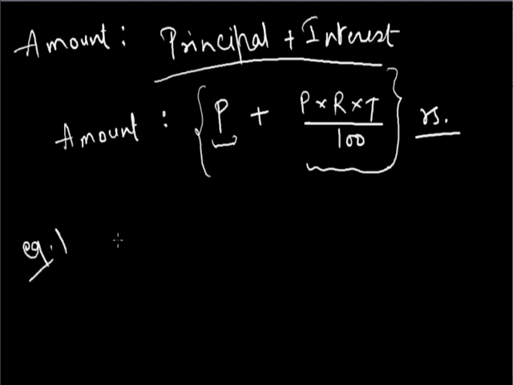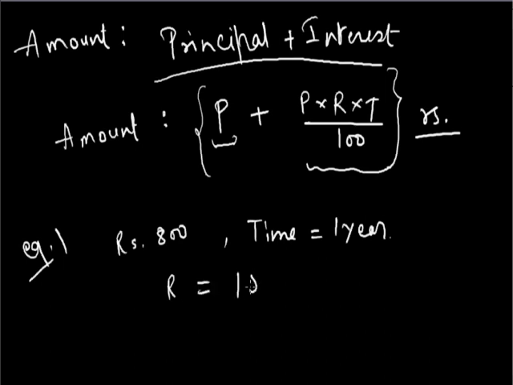Example number 1. A sum of money rupees 800 is lent for 1 year. So time is 1 year. The question says that a sum of money rupees 800 is lent for 1 year at the rate of 18% per annum. Then find the interest. So we can use both the methods, either use the unitary method for this or directly use the formula for simple interest.